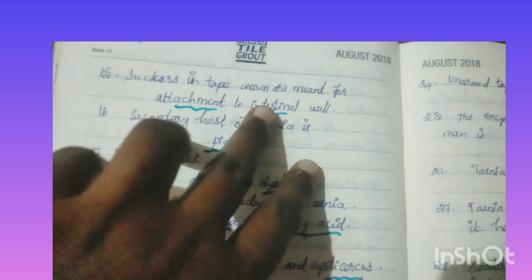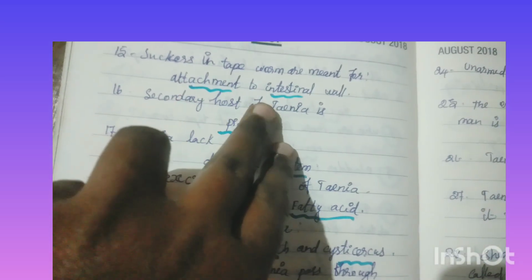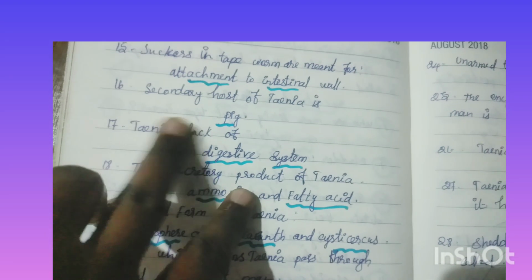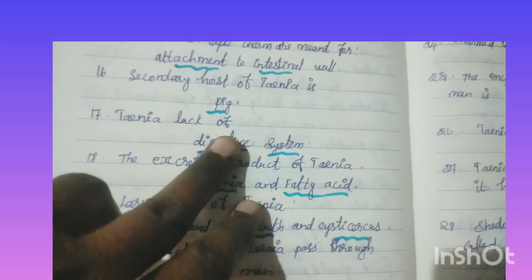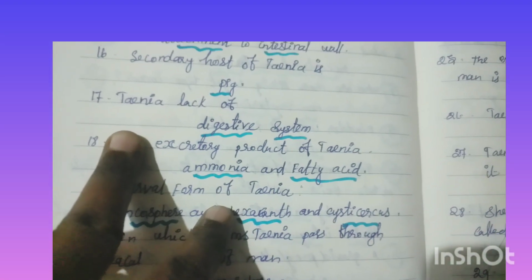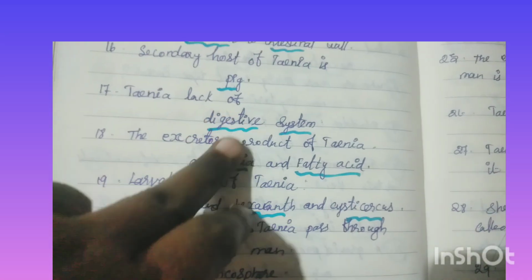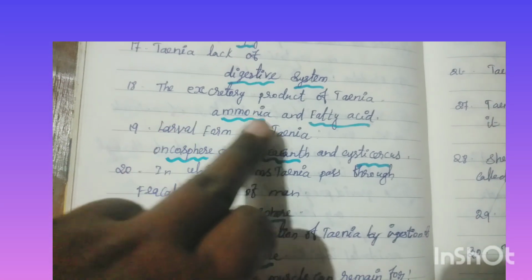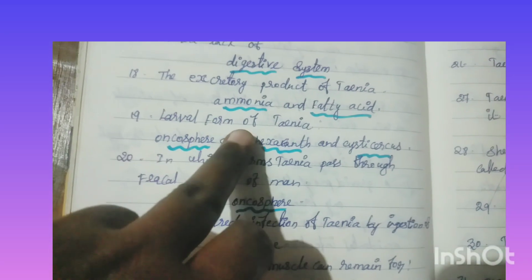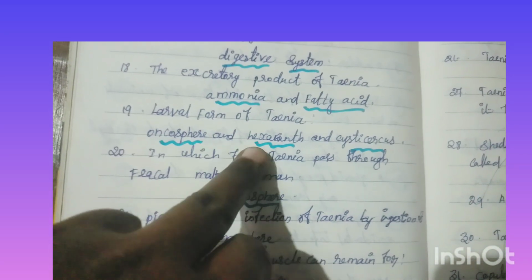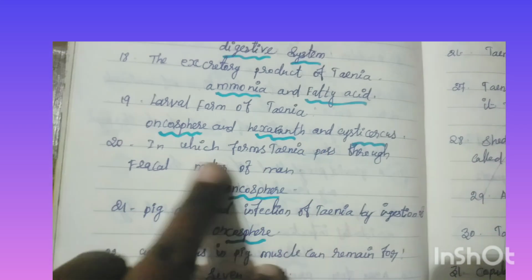Suckers in tapeworms are meant for attachment to the intestinal wall. Sixteenth question, the secondary host of Taenia is pig. Seventeenth question, Taenia lacks a digestive system. The excretory products of Taenia are ammonia and fatty acid. Larval forms of Taenia are oncosphere, hexacanth and cysticercus.